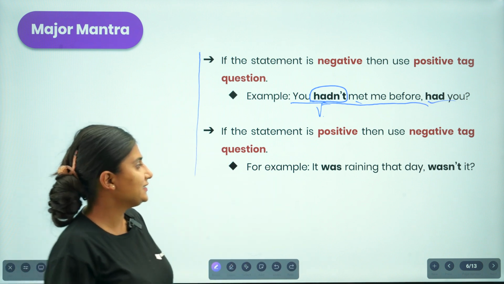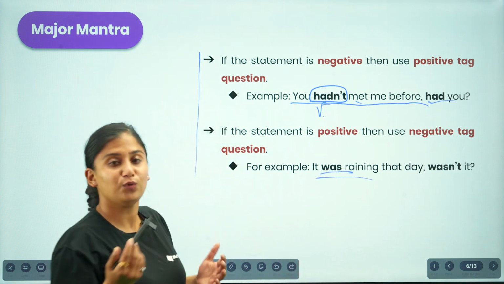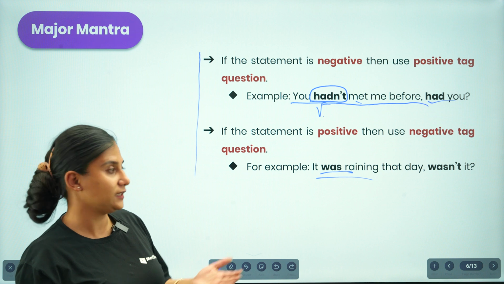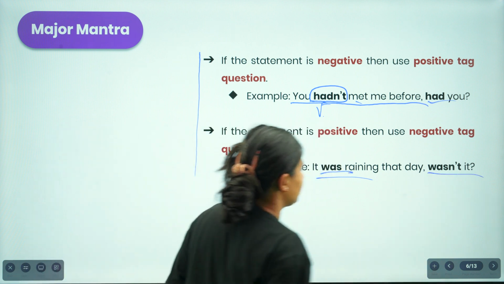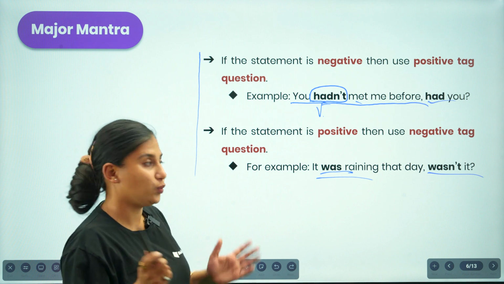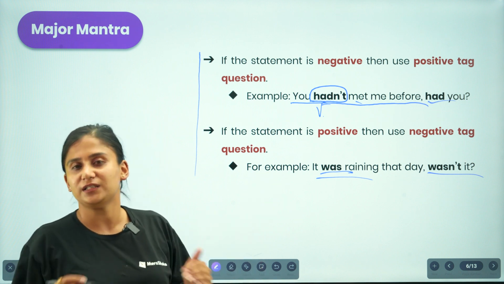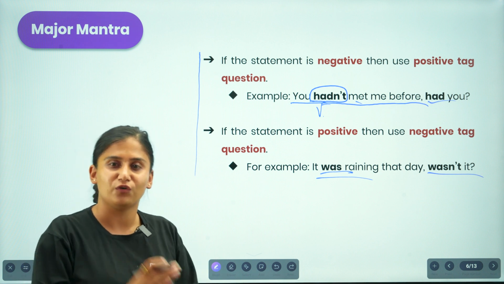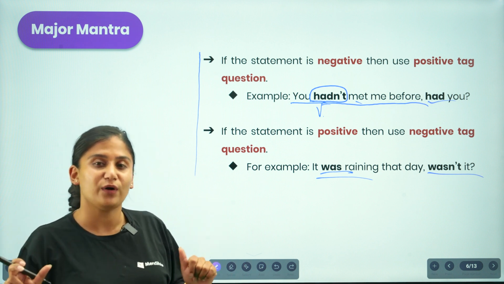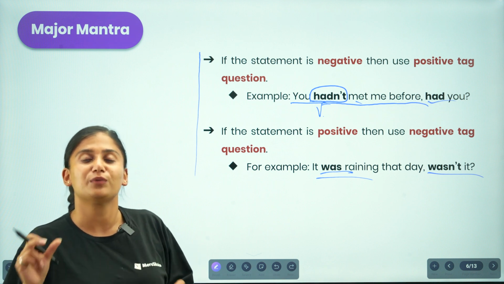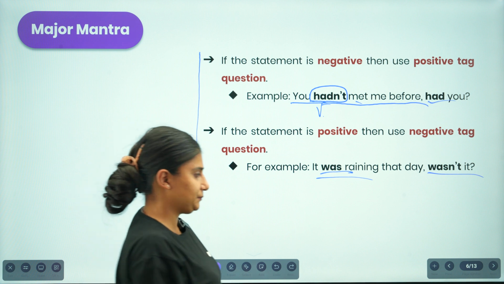If the statement provided to us is positive, passing us a positive insight, then you are supposed to use a negative tag question. So: it was raining that day, wasn't it? Okay, so whenever you are creating a tag question, you should be very watchful about the verb and the subject provided to you, because you should be creating it based on the verb and the subject provided to you in the statement.